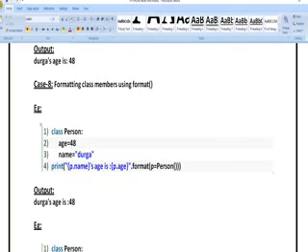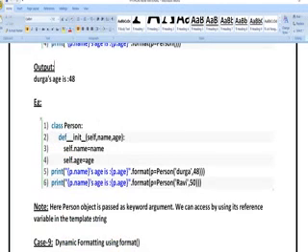If you want to define person in a shortcut manner in a format, you write format P is equal to person. If you define it like that, there is no need to mention person everywhere; you can write only the letter P. If you want to define M in place of person, you can write M is equal to person, and then M dot name, M dot age, like that.